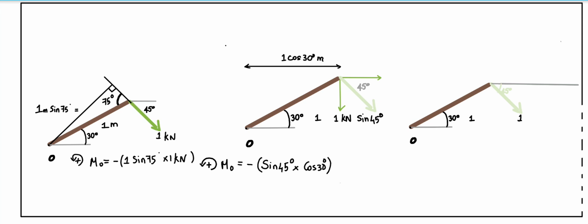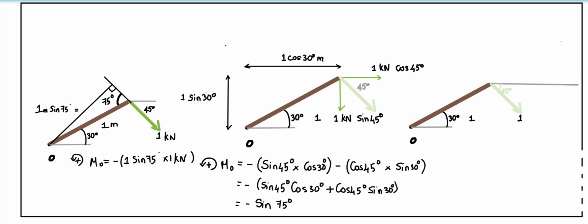It is clockwise, so negative. Similarly, I calculate the horizontal component. The perpendicular distance between this and O is this. This is also clockwise, so I put negative, and I calculate the total moment it creates. By this trigonometric manipulation, I came up with the same result.